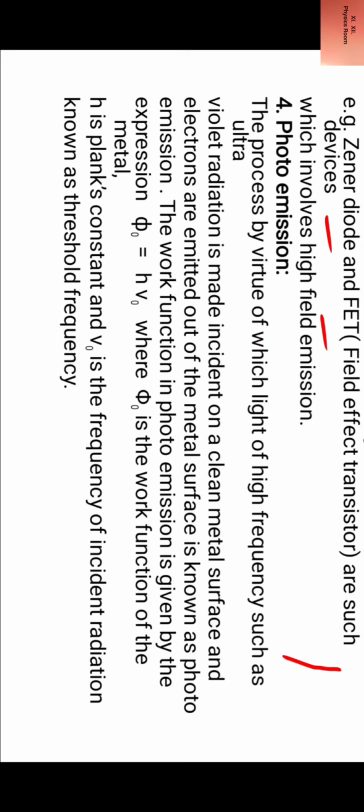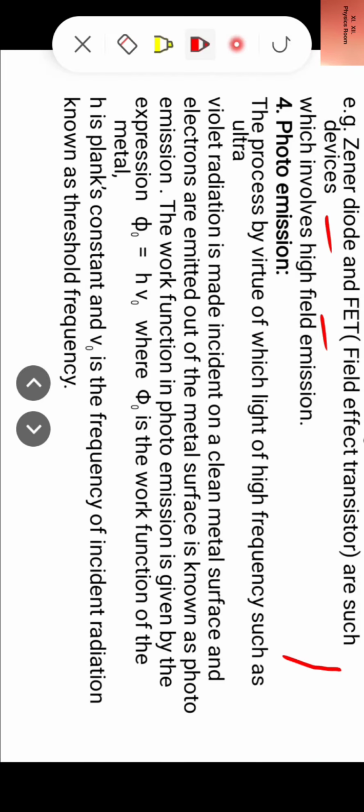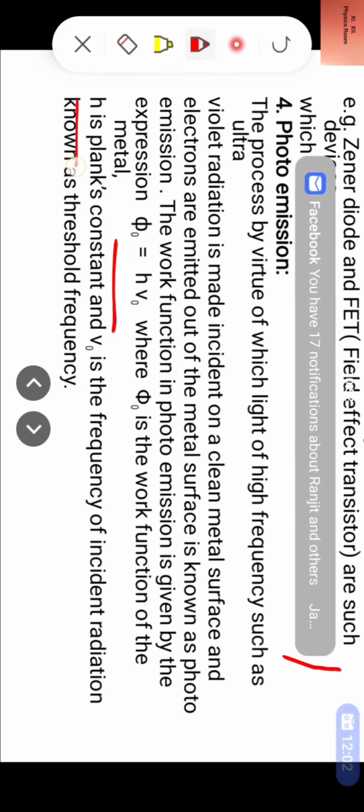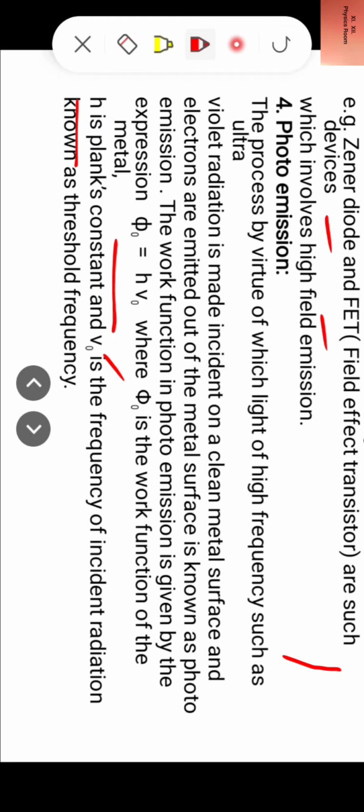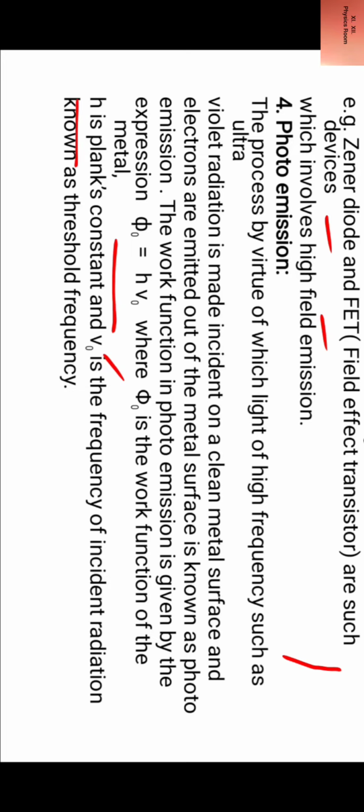The work function in photo emission is given by the expression phi 0 equal to h nu 0, where phi 0 is the work function of the metal, h is Planck's constant, and nu 0 is the frequency of incident radiation known as threshold frequency.